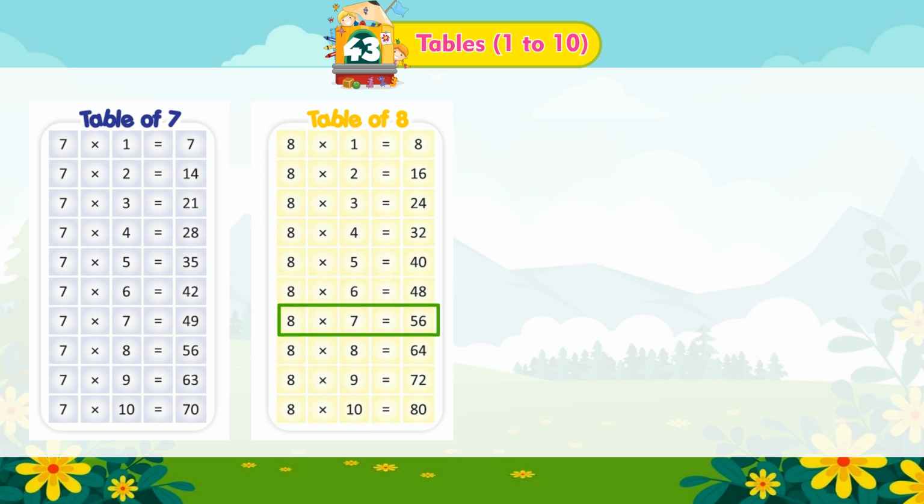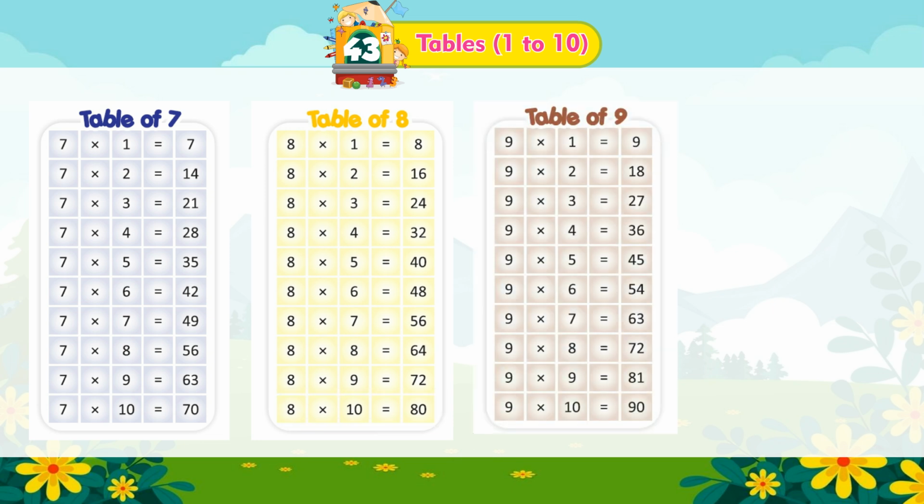8 multiplied by 7 is equal to 56. 8 multiplied by 8 is equal to 64. 8 multiplied by 9 is equal to 72. 8 multiplied by 10 is equal to 80.